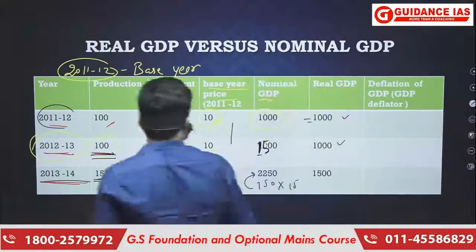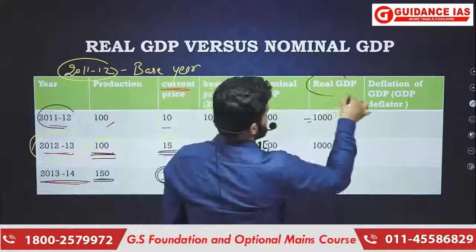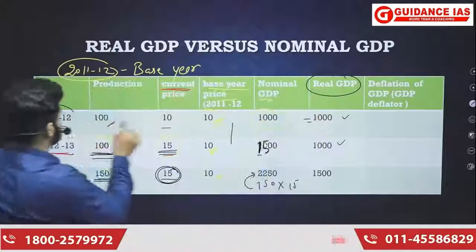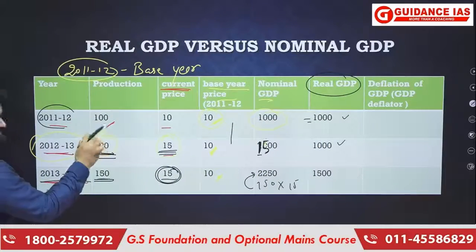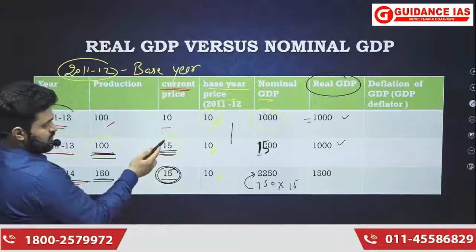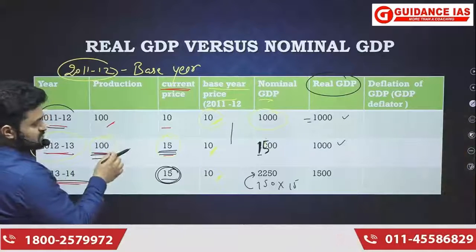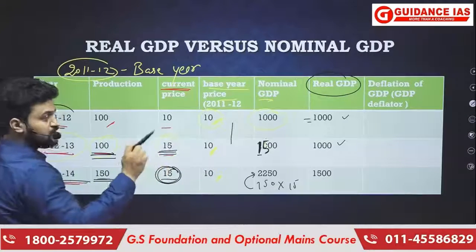So don't you think we can conclude that real GDP will change only when there is a change in production? It is not changing because there is a change in the current price. Although nominal GDP is changing even when there is no change in production but there is a change in price.